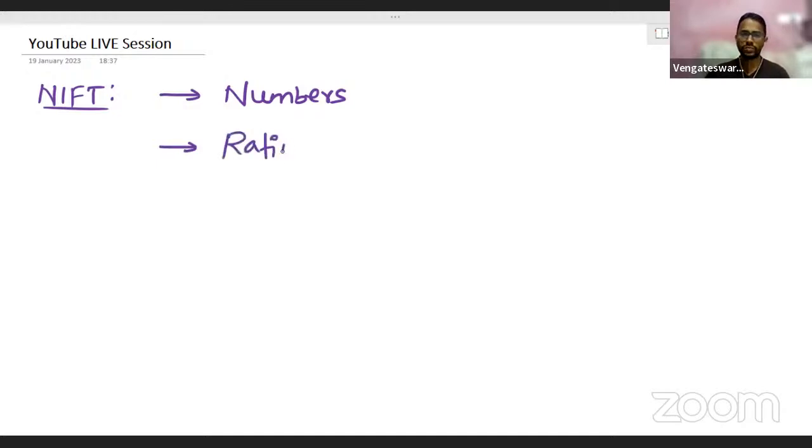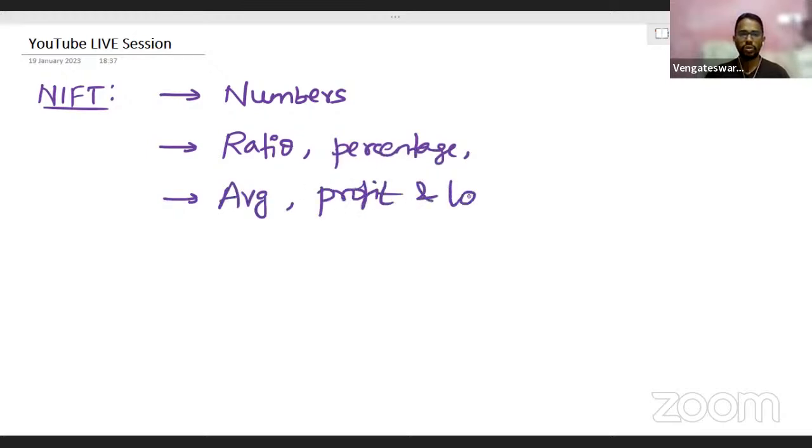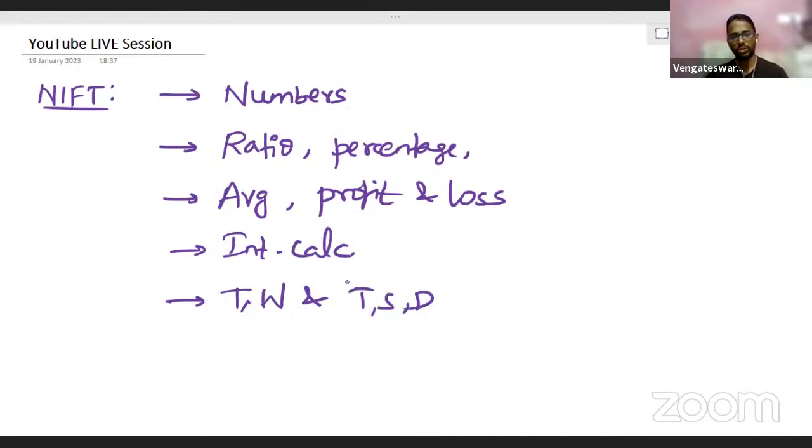The other arithmetic topics are ratios, percentage, average, and profit and loss. You will also get questions based on interest calculation. These are the frequent areas you will be getting your questions from, and then time and distance, time and work, time, speed, distance. These are also some frequent topics under which you will be getting your questions. This is for you to get some rough idea.